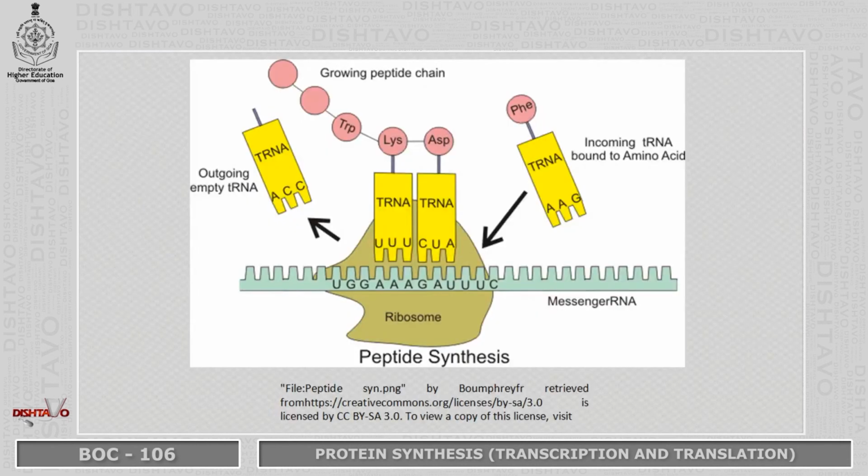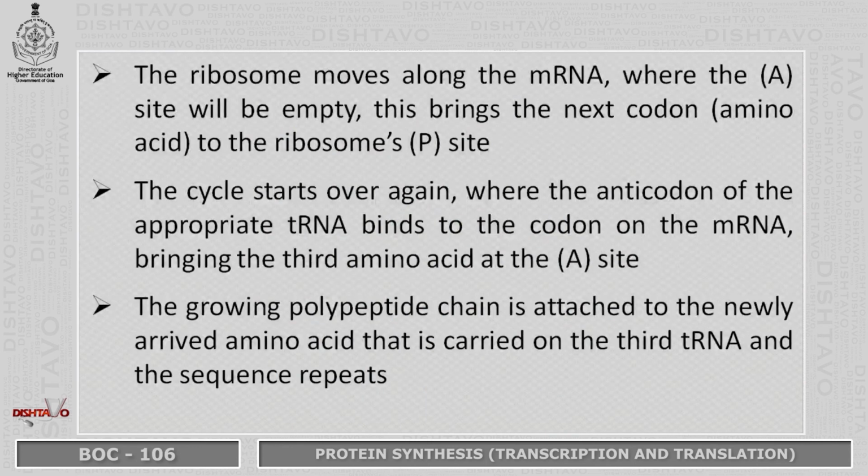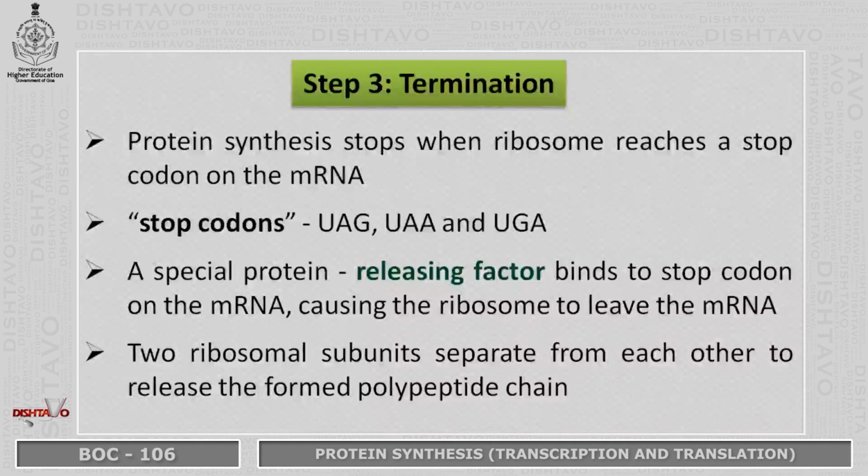This is the figure showing wherein the tRNA carries amino acids. The ribosome moves along the mRNA where the A site will be empty. This brings the next codon to the ribosome's P site. The cycle starts all over again where the anticodon of the appropriate tRNA binds to the codon on the mRNA, bringing the third amino acid at the A site. The growing polypeptide chain is attached to the newly arrived amino acid that is carried on the third tRNA and the sequence repeats. The third step is termination.